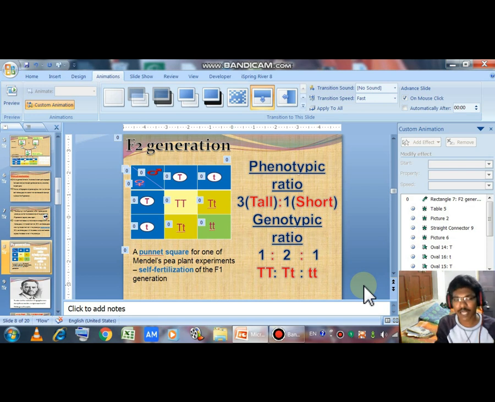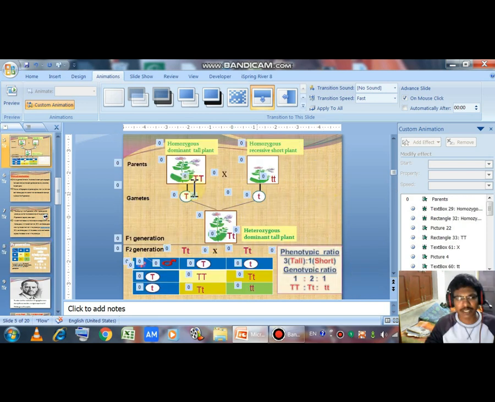Here we are discussing the law of segregation, which means separation: during gamete formation only one allele enters the gamete. The pair of alleles are separated. Here capital T has two copies, but they are separated during the formation of the gamete.